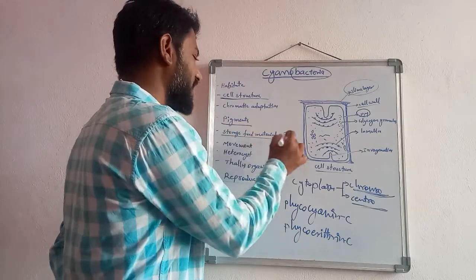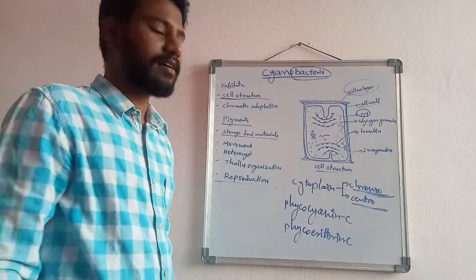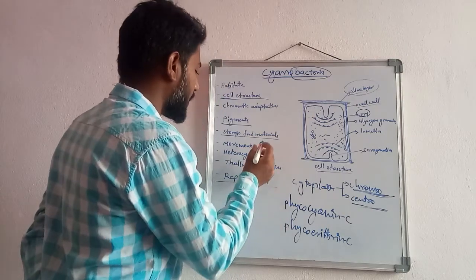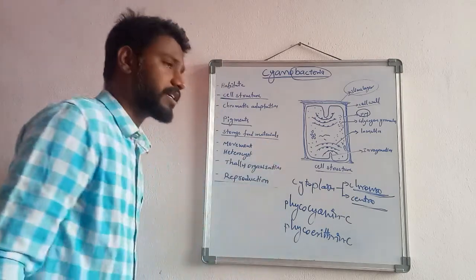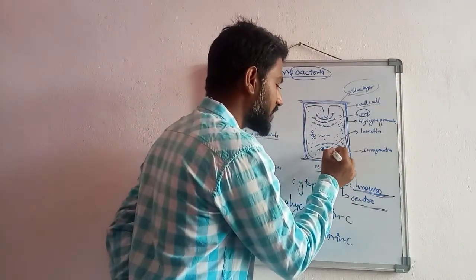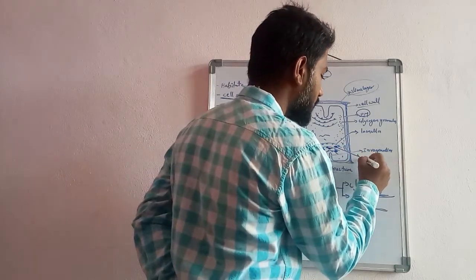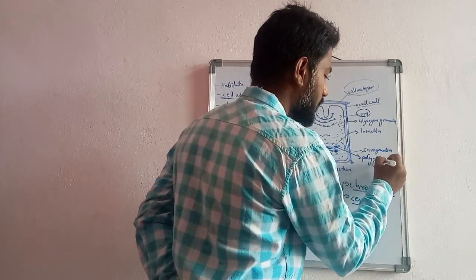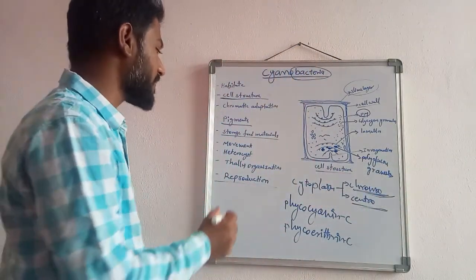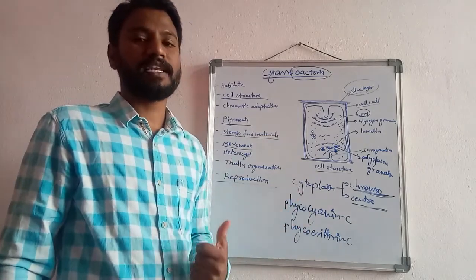Then storage food materials, which are the cyanophycin granules, which is a phycocyanin, and storage food materials which are the polyglucan granules, which are present in between the thylakoid membranes. Polyglucan granules.